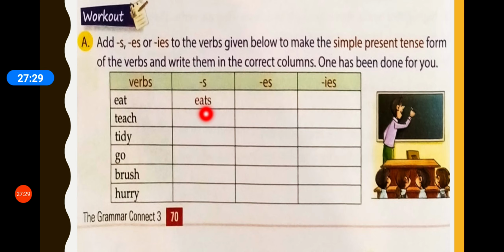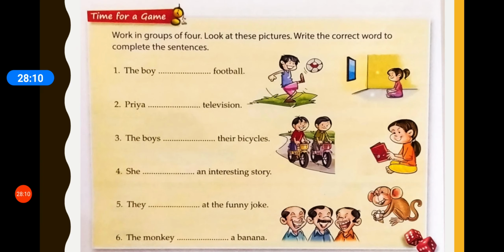Eat becomes eats. Teach. Now we have to see, it ends in ch. So what should come? Right? I'm sure you can do that. Tidy, combination of consonant and y. What do we add? I remember and I hope you too do that. Go, ends in o and we know. Brush, ends in sh. Hurry, ends in consonant and y. Very simple exercise. Do it quickly.